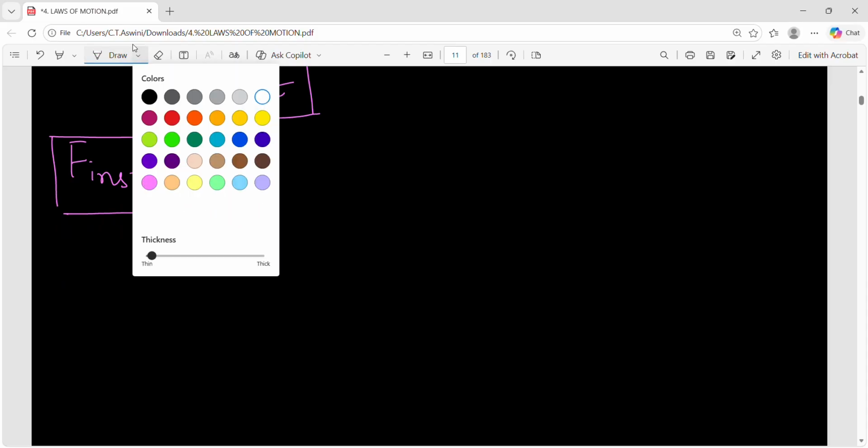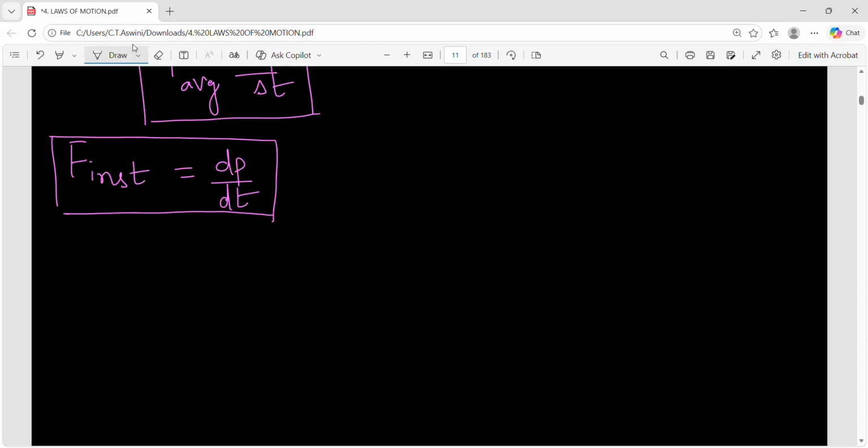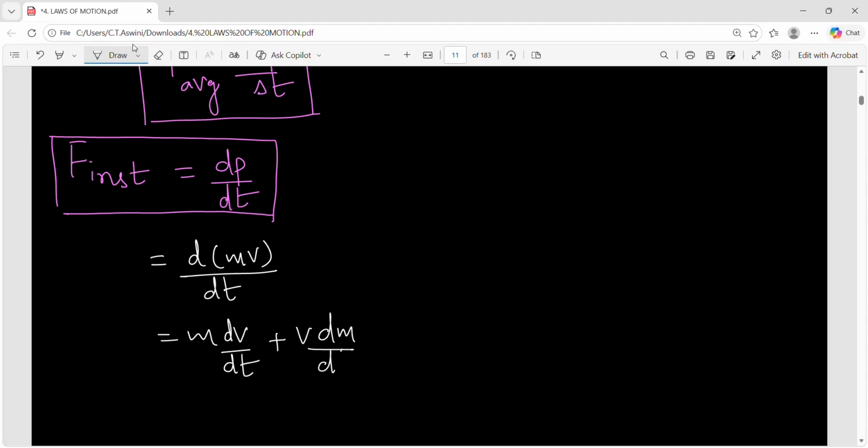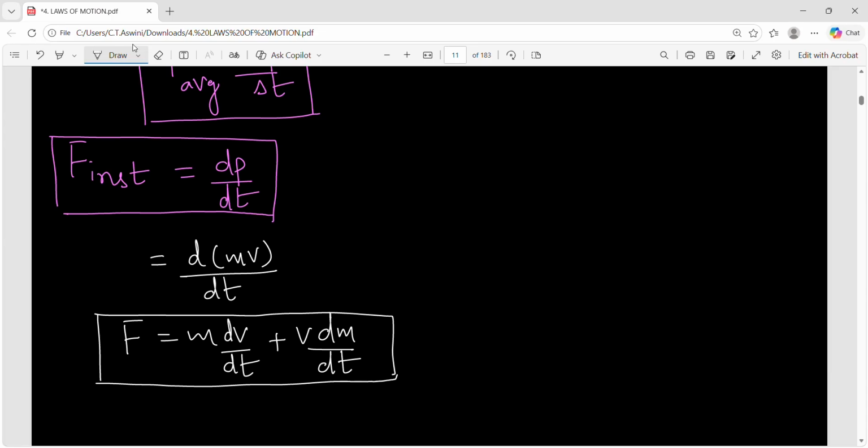Now just substitute p is equal to mv here. What will you get? P is m into v, mass into velocity. Now differentiate, what will you get? M into dv by dt plus v into dm by dt. This formula is very important because this formula is always valid. Using this formula, you can solve any question related to Newton's second law. So always valid. So important, remember this.